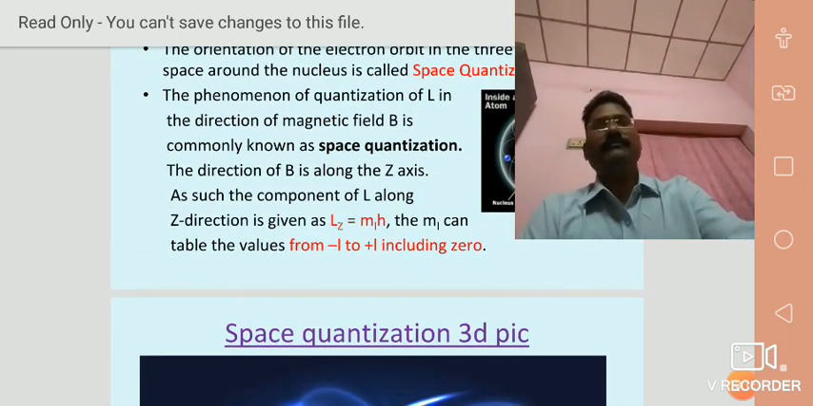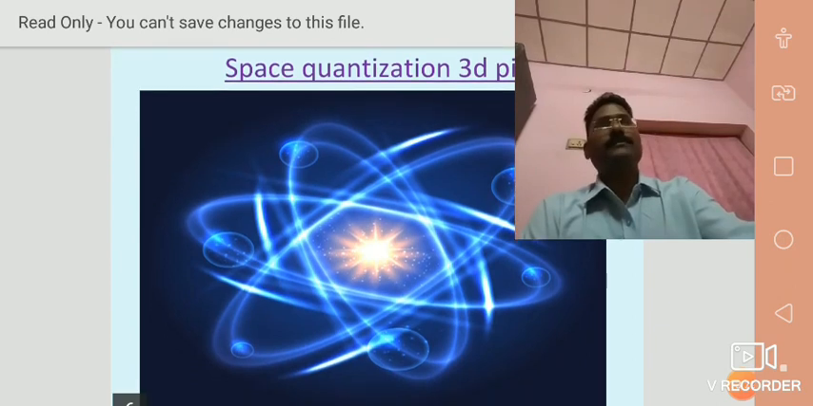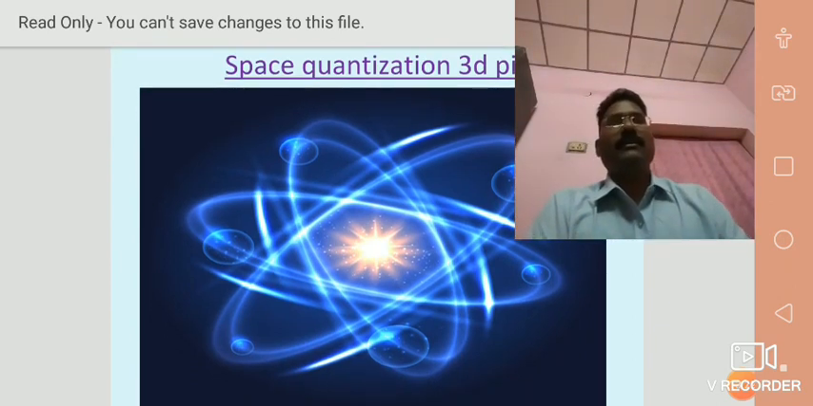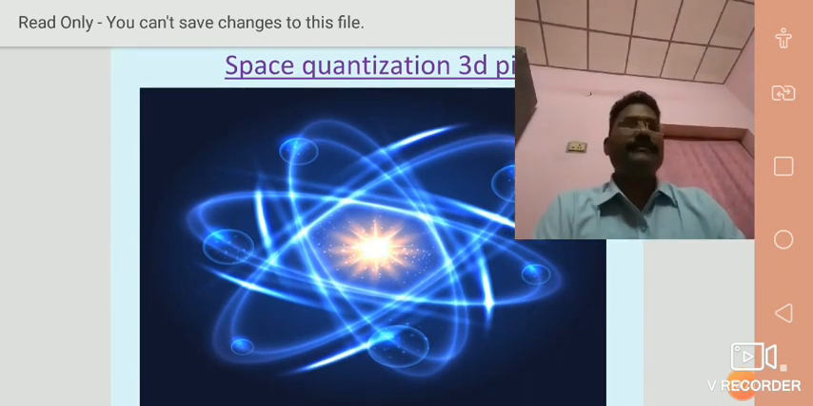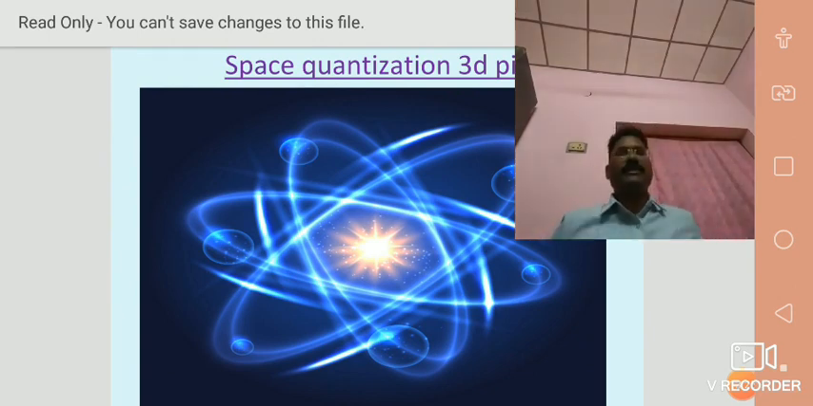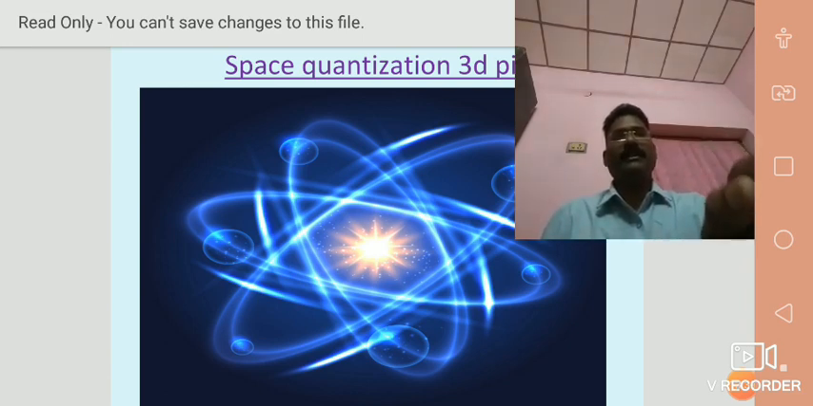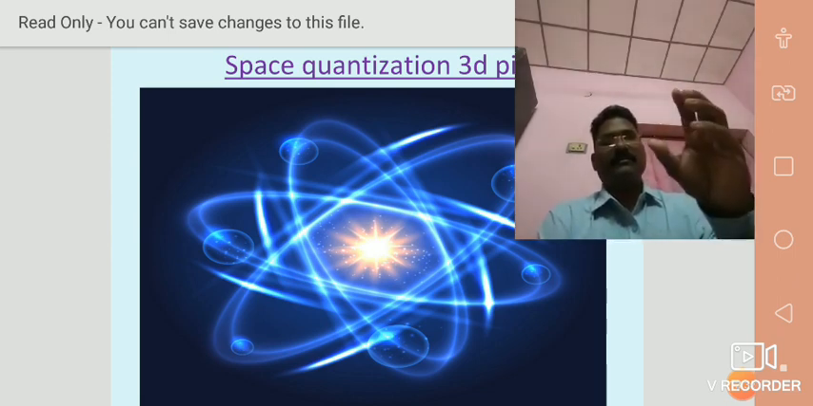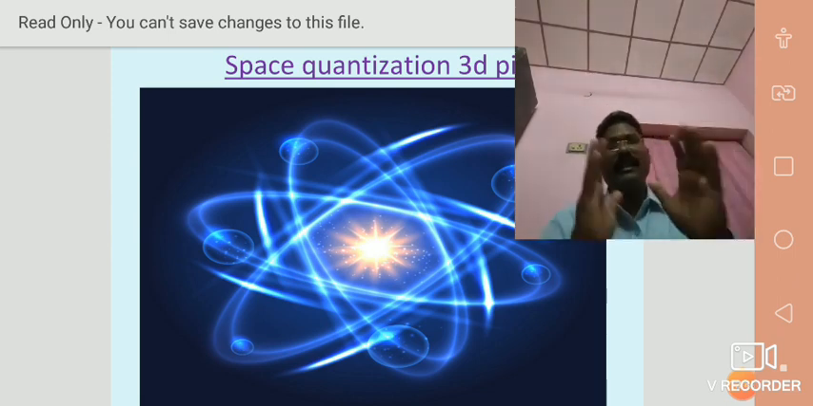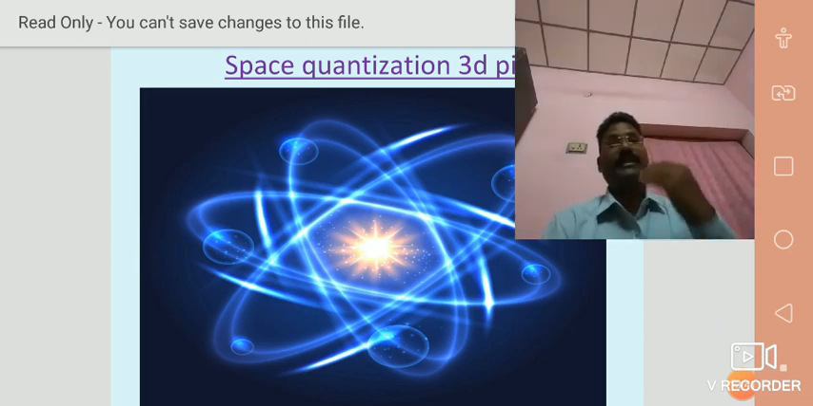Next slide. The space quantization of the electron orbit around the nucleus in an atom is shown in the diagram below. It is a 3D picture. Try to understand clearly the orientation of the electron around the nucleus.